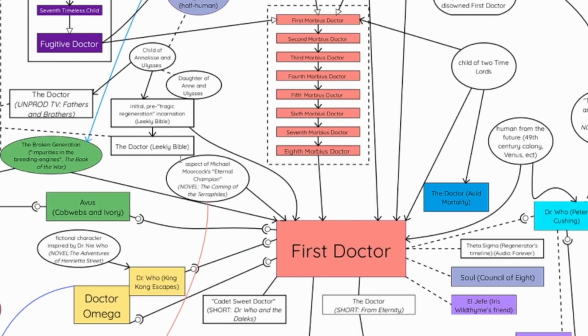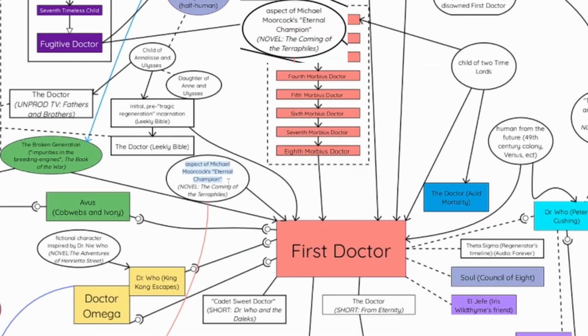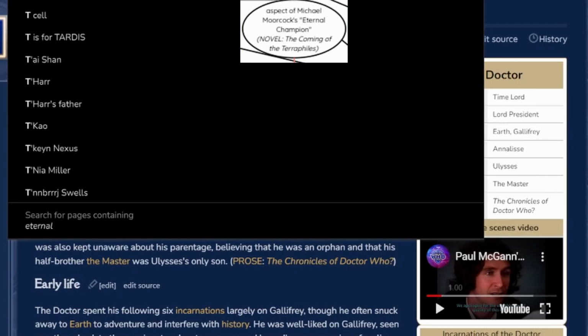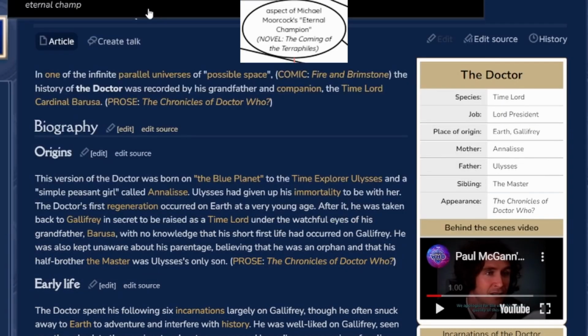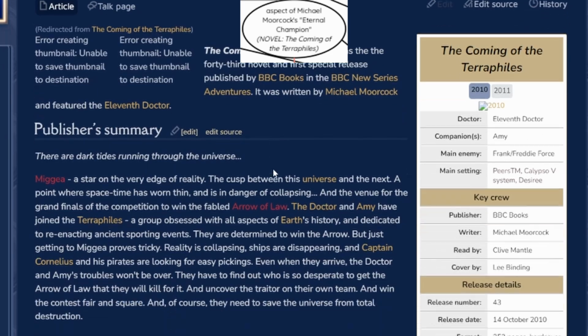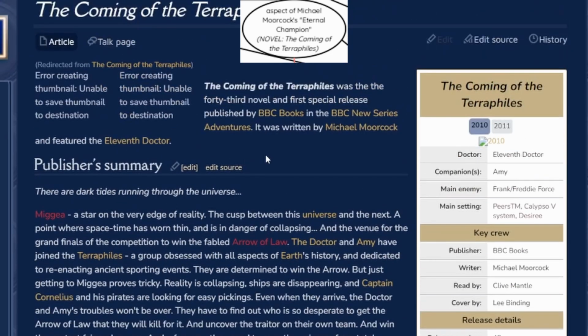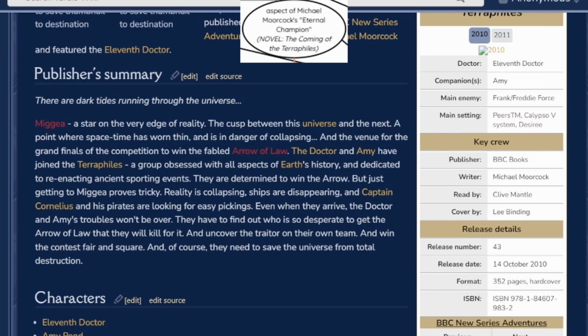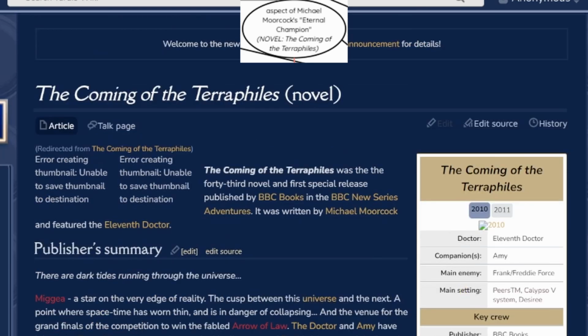Okay, aspect of Michael Moorcock. Oh, I know this one actually. You know the book, the character, The Eternal Champion, right? There's a whole thing that implies the Doctor is him. Because it was the 11th Doctor, when he did all this, it's implied that he was, of course, the Eternal Champion.